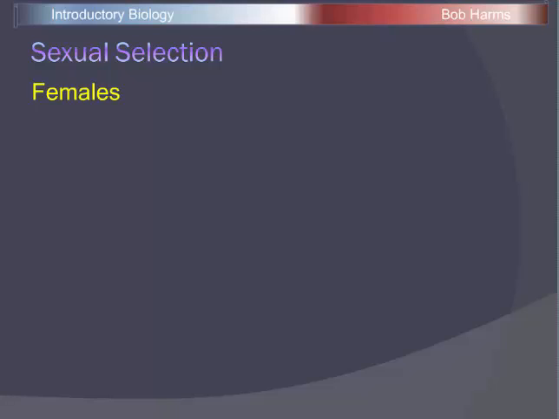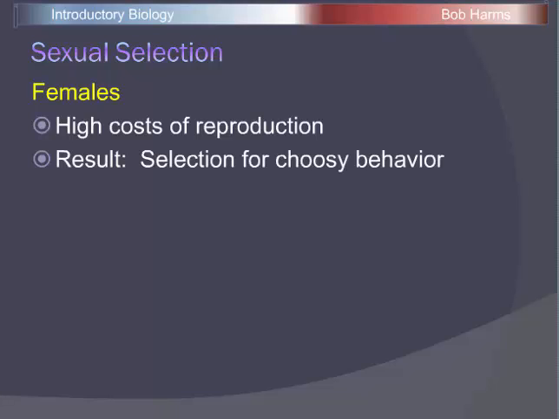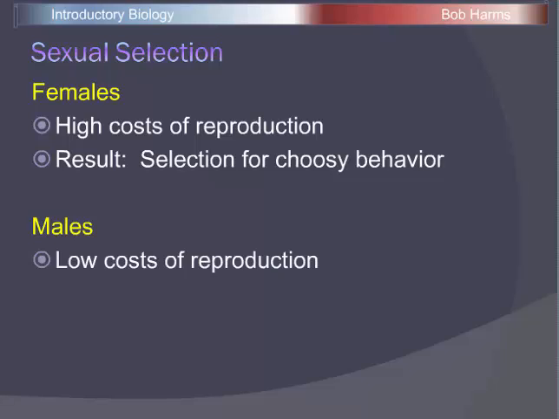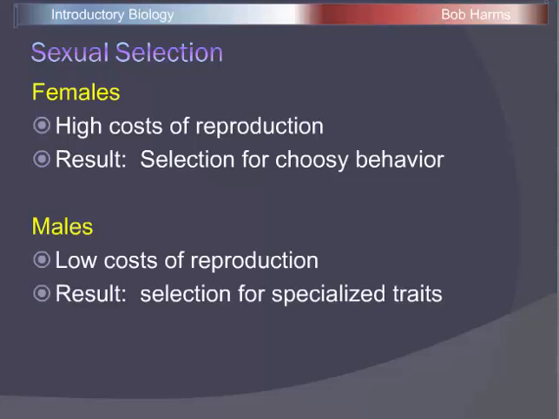So if we take a look at our sexual selection in females, we said because of their high cost of reproduction, they're going to have a strategy of being choosy. And so we would expect choosy behavior to become common in females, and certainly that's what we see in species where females have a very high reproductive cost. In males, where cost of reproduction is much lower, we're going to expect to see not choosy behavior, but the selection for specialized traits, whether it's large size and horns, if it's intrasexual selection, or whether it's bright colors and courtship behaviors if it's intersexual selection.